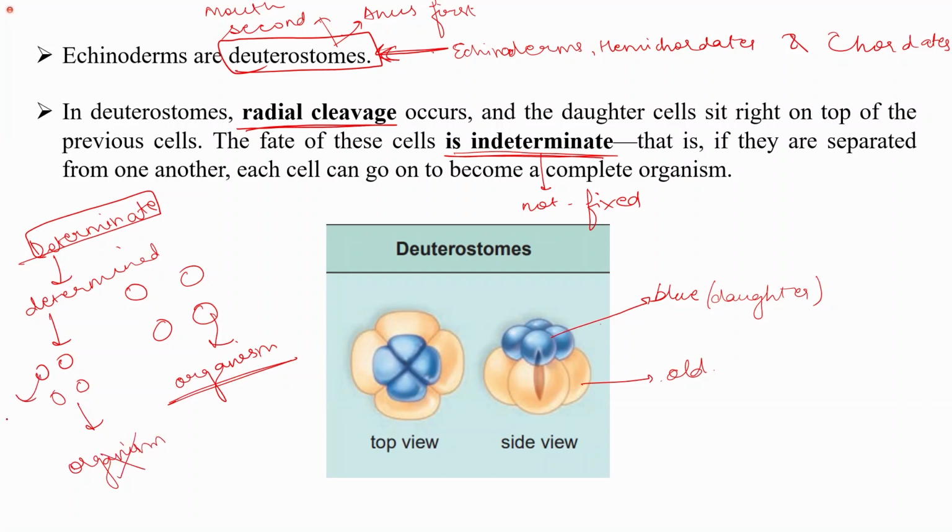For example, this cell is determined to become some cells of the heart, and these cells are already determined to become some cells of the brain, etc. So once they get separated, they cannot give rise to the individual organism. While in case of the cells where the fate is indeterminate, if the cells are separated from one another, since the fate of the cells is not determined till now, they can completely form a new organism.